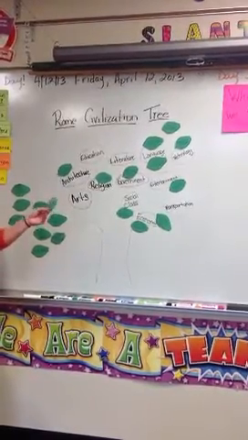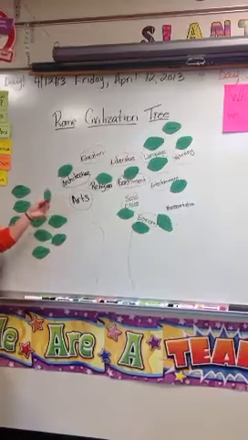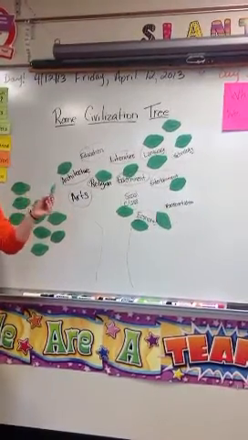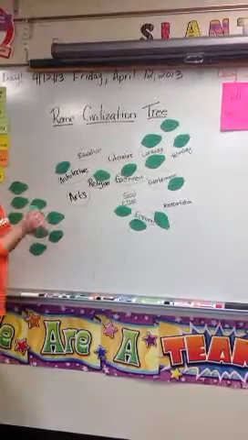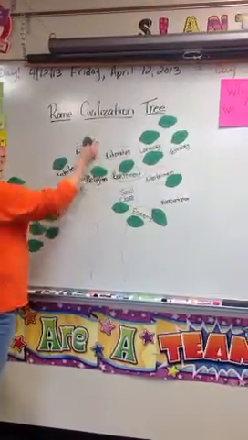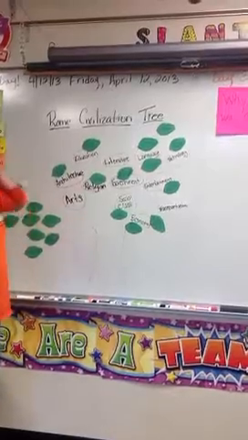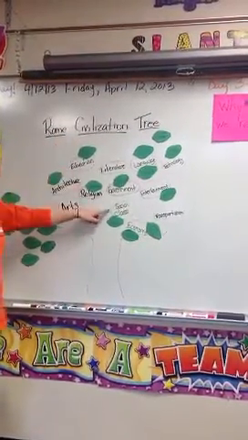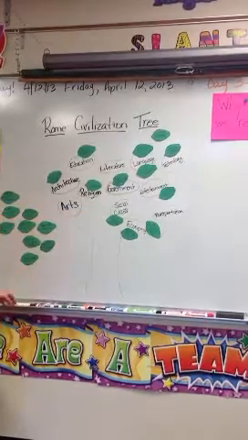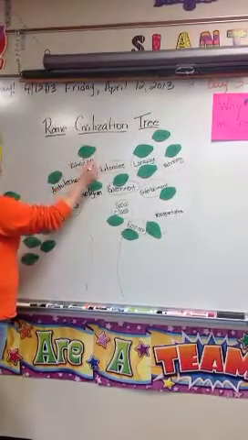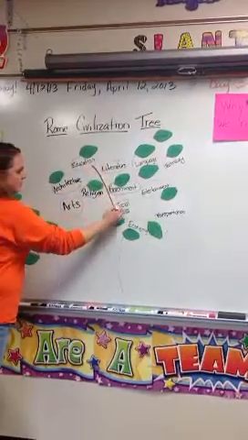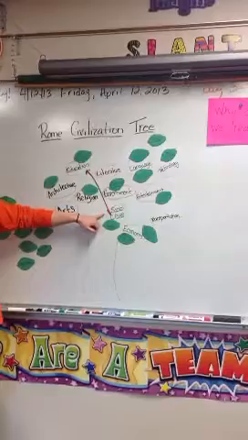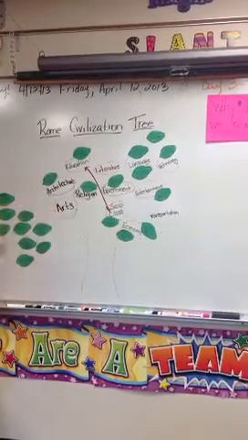One of the things that I found that was important was that only the students from the richest families had private tutors. That was how they got their education. So I was going to put my leaf just on education. But then I realized that they're from the richest families. It can't just fall under education. It actually falls under social class too. So I'm going to place my leaf on education, but I'm also going to draw an arrow to show that not only does that one fall under education, but it also falls under social class.